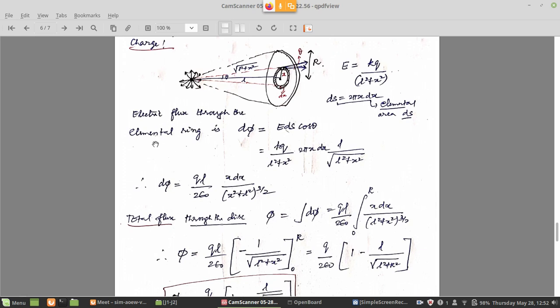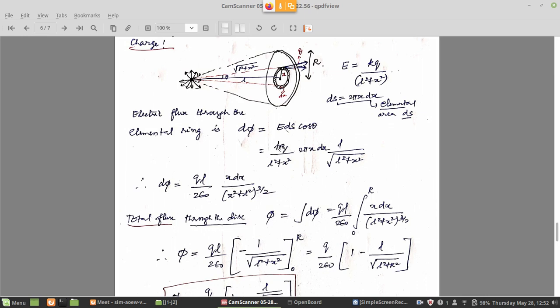That is the technique that we are using. So the electric flux through the elemental ring is d phi. It is only a portion of the flux; the total flux is received by the entire disk. So d phi is equal to E ds cos theta, because flux is E into area, and the area here is the elemental area ds. That E is kq by L square plus x square.